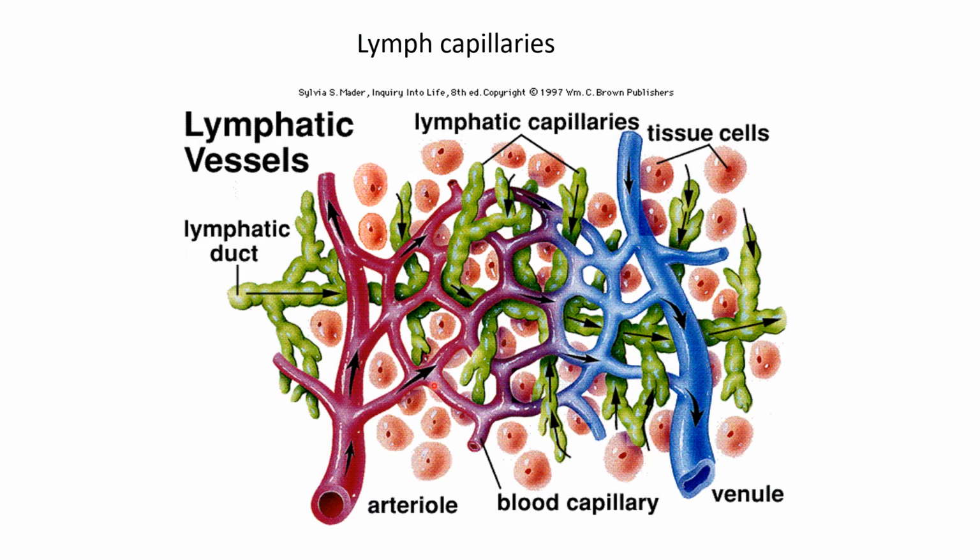So lymph capillary, lymphatic vessels, lymphatic capillary, tissue cells, arterioles, blood capillary and venules. So here you can see this diagram. There are lymphatic vessels and the lymphatic duct.